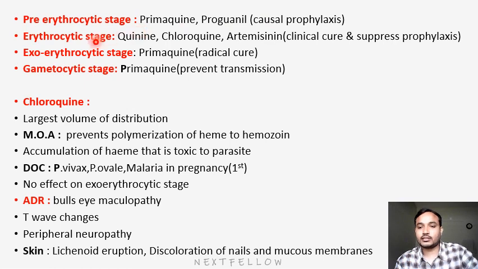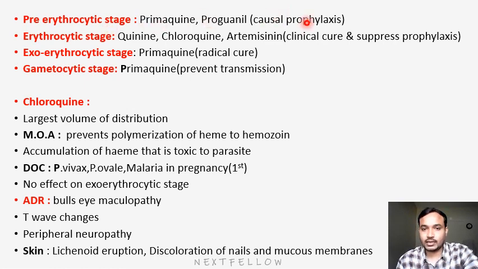Okay, next is erythrocytic. Erythrocytic means the clinical symptoms occurring stage. Here you use drugs like quinine, chloroquine, artemisinin, that is artesunate drugs. Once you inhibit the erythrocytic stage, obviously it will be useful as a clinical cure, means clinical suppression of symptoms, also suppressive prophylaxis. Okay, causal prophylaxis is the pre-erythrocytic stage. In erythrocytic, we suppress the occurrence of symptoms beforehand, so it is a suppressive prophylaxis.